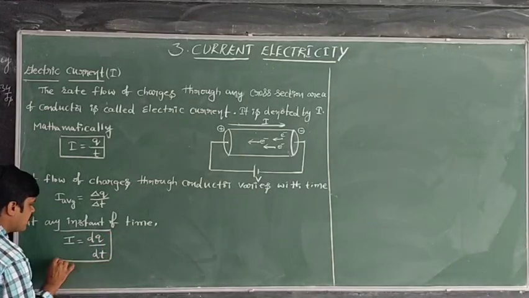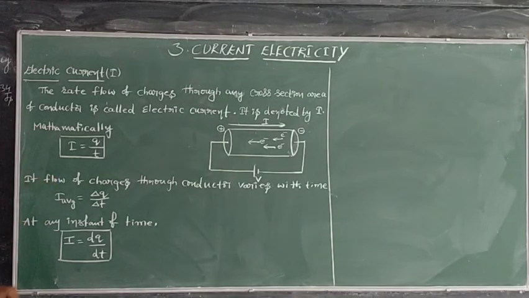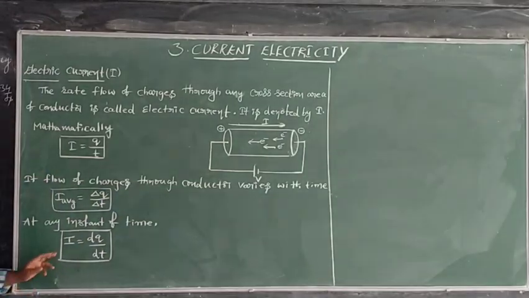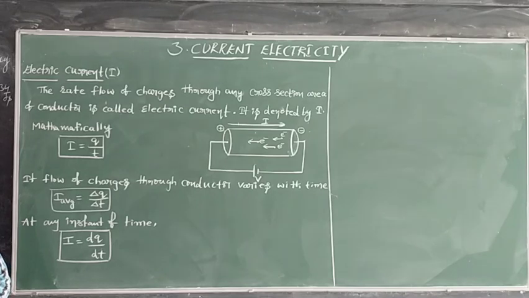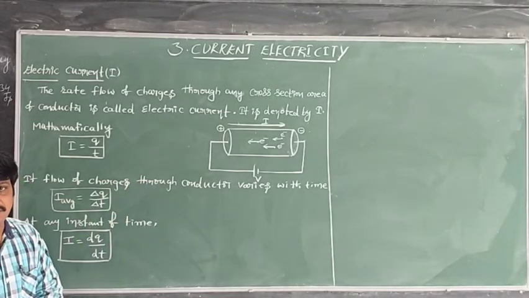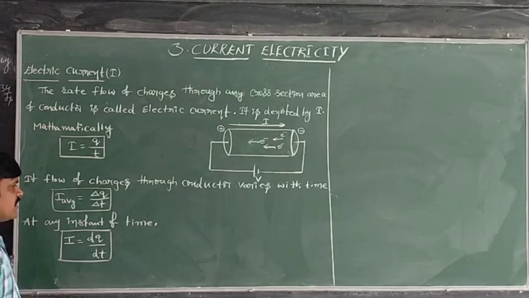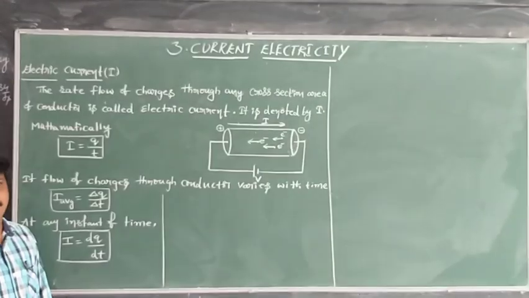So this is the expression for steady current, this one is for average current, and this one is the instantaneous current, where dq is a small amount of charge passing through the cross section in a small interval of time.